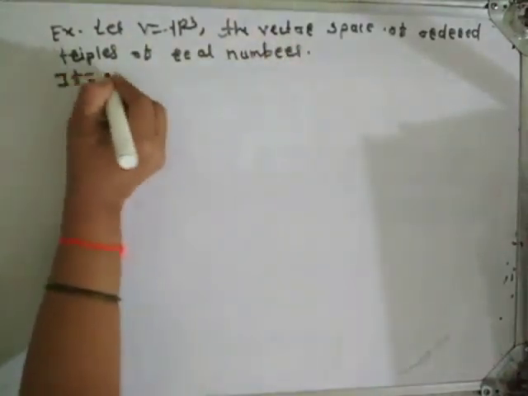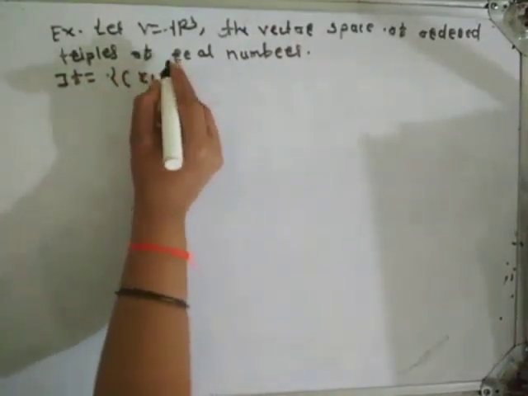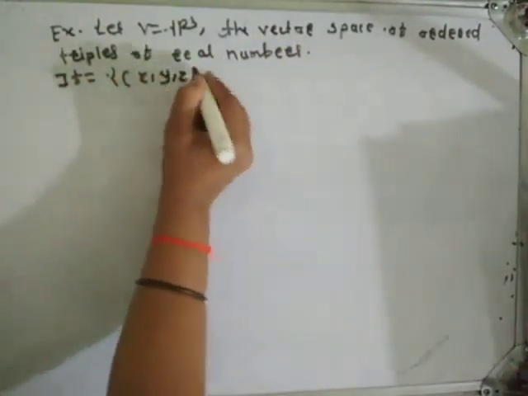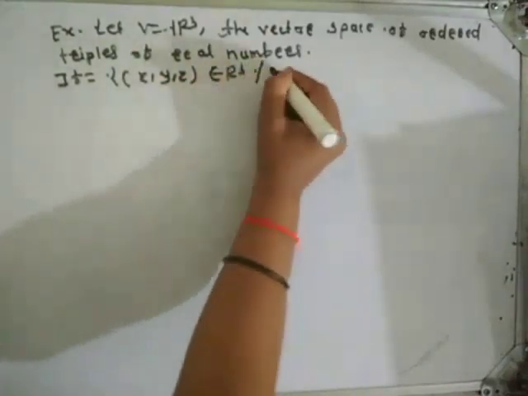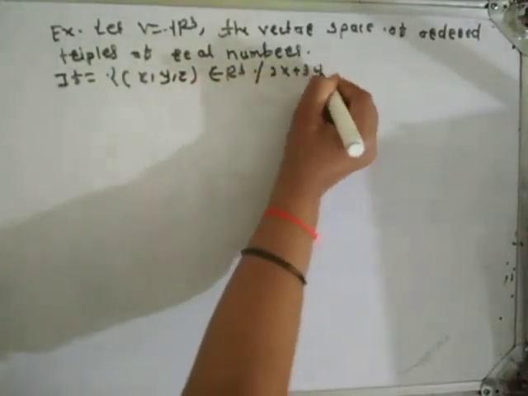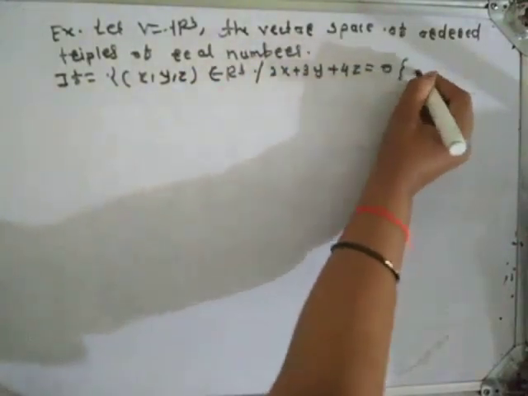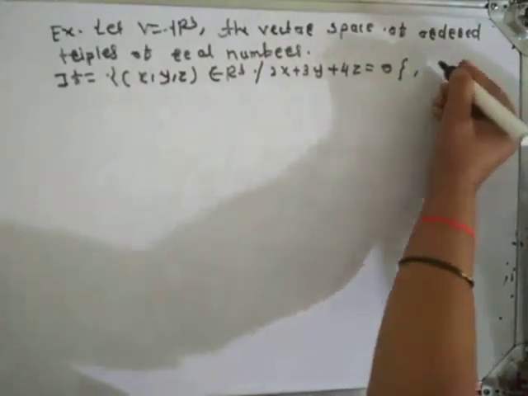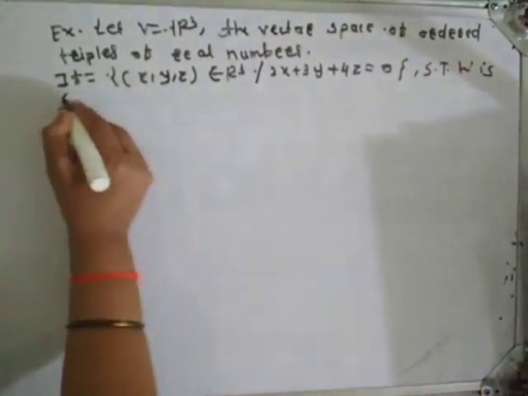If W is equal to the set of ordered triples (x, y, z) belonging to R3 such that 2x plus 3y plus 4z is equal to 0, show that W is a subspace of V.